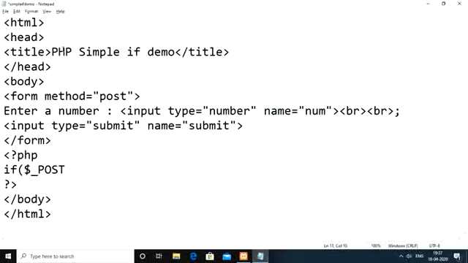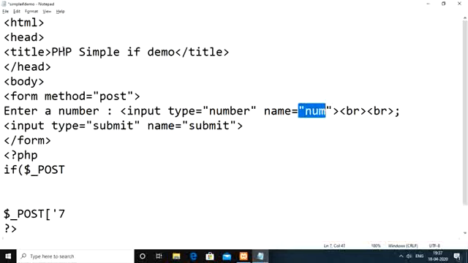Within that num index, whatever value you provide will be stored. Let us say you enter the value 7. That 7 will be stored within the $_POST array variable at the specified index. What is the name of the index? Whatever name we have given, which is num. So within the $_POST array variable at the index called num, the value 7 will be stored. That is how the values are stored within the $_POST array variable.